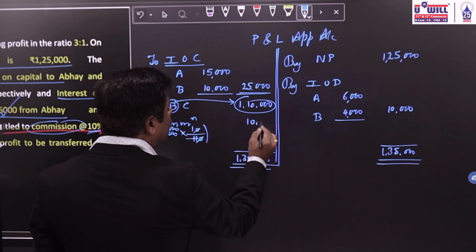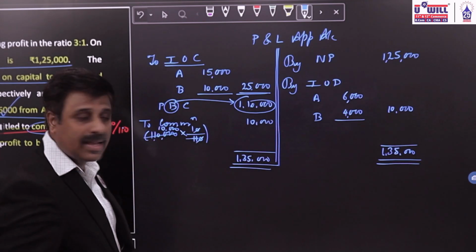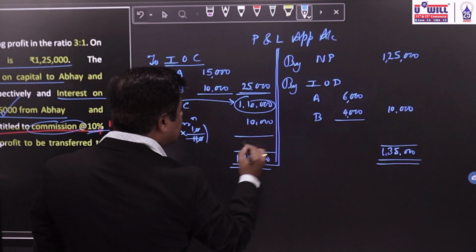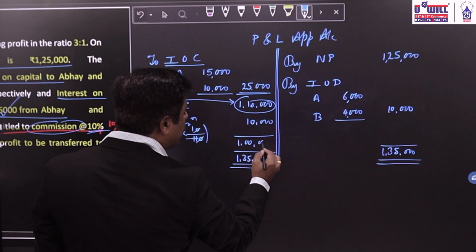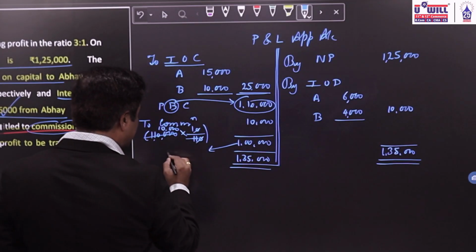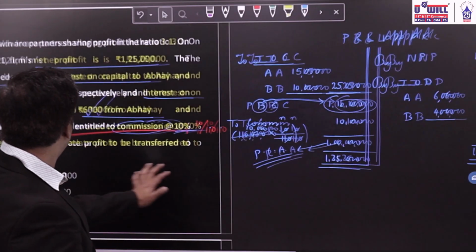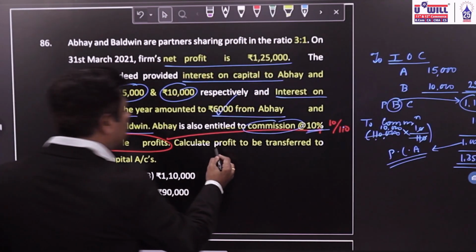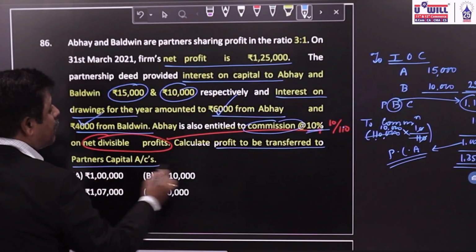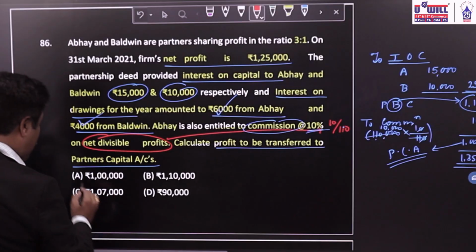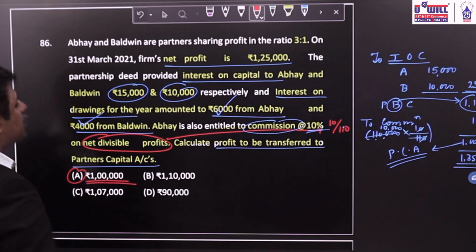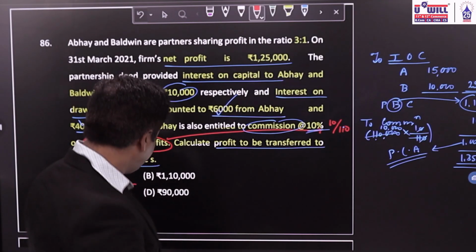What would be the amount of commission? 10,000. Now 1,10,000 minus 10,000. What amount will be distributed between the partners? 1 lakh. What amount will go to partners capital account? Only 1 lakh. What is the question asked? Calculate the profit to be transferred to partners capital account. What amount will be transferred to partners capital account? 1 lakh rupees. Okay.